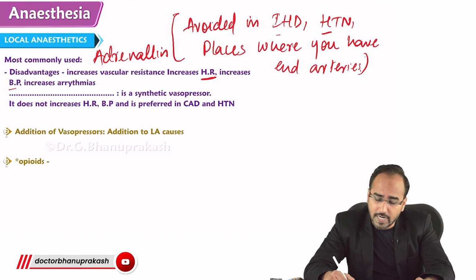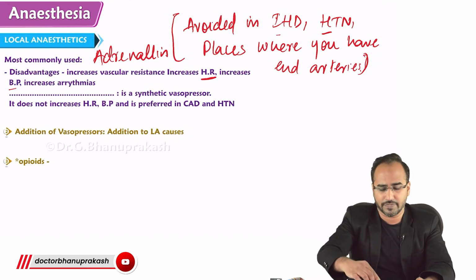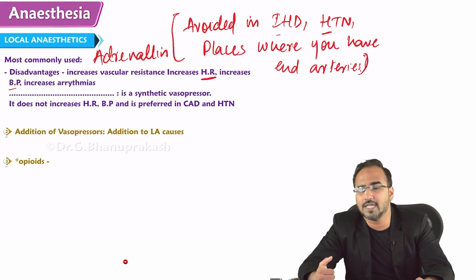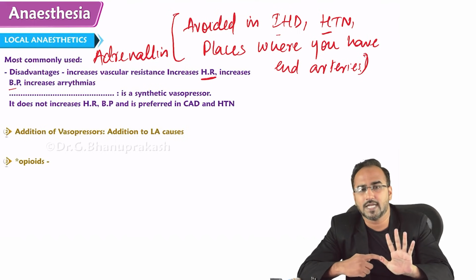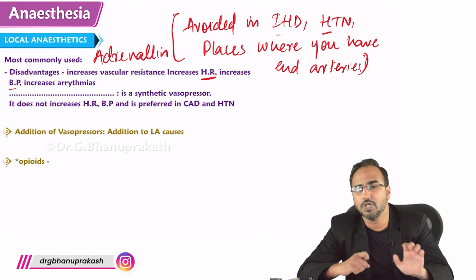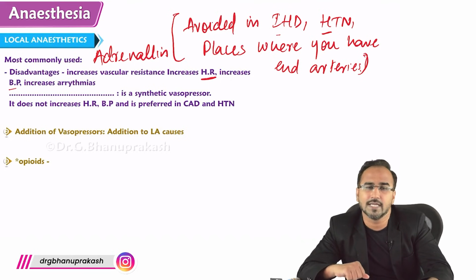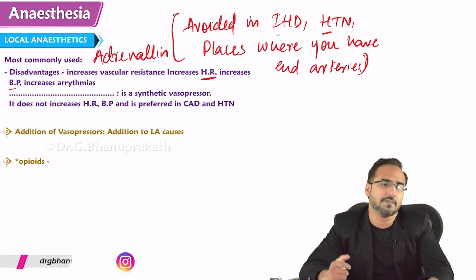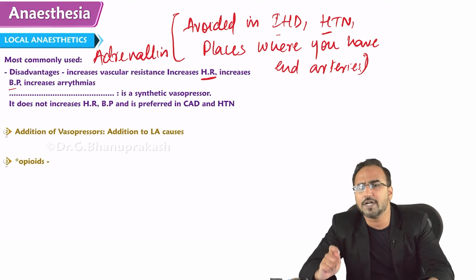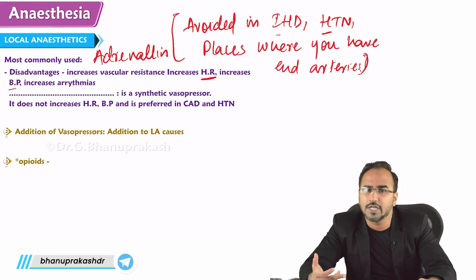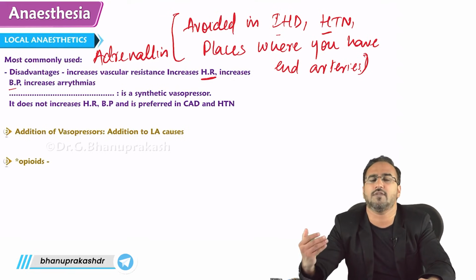But why are you avoiding adrenaline in end arteries? First of all, tell me what are the places where you find the end arteries? Fingertips, you will have end artery. Toe tip, you will have end artery. Penile tip, you will have end artery. And ear tip, you will have end artery. If a patient has a cut injury on his fingertip, you can give Lidocaine, but don't give adrenaline mixed with Lidocaine. Why?